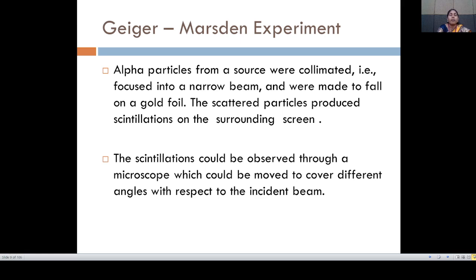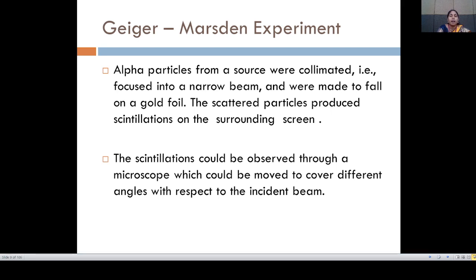That means alpha particles are incident or scattered on a gold foil, then it will be scintillated onto the surrounding screen. The scintillation could be observed through a microscope, which could be moved to cover different angles with respect to the incident beam. With respect to the alpha particles, they will be falling on the gold foil. Then it will give different types of angles with respect to the incident beam.